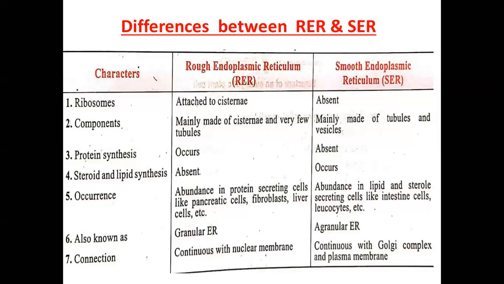Connection: RER is continuous with the nuclear membrane. It is joined with that nucleus membrane. But in case of smooth endoplasmic reticulum, it is associated with Golgi complex and plasma membrane. Clear?